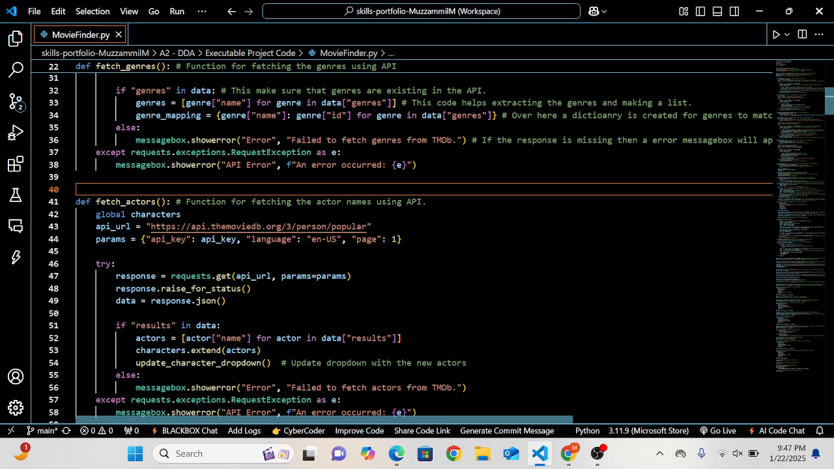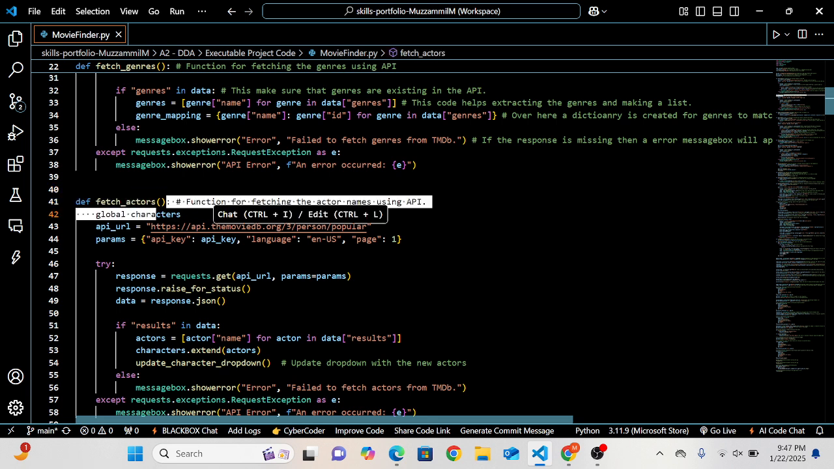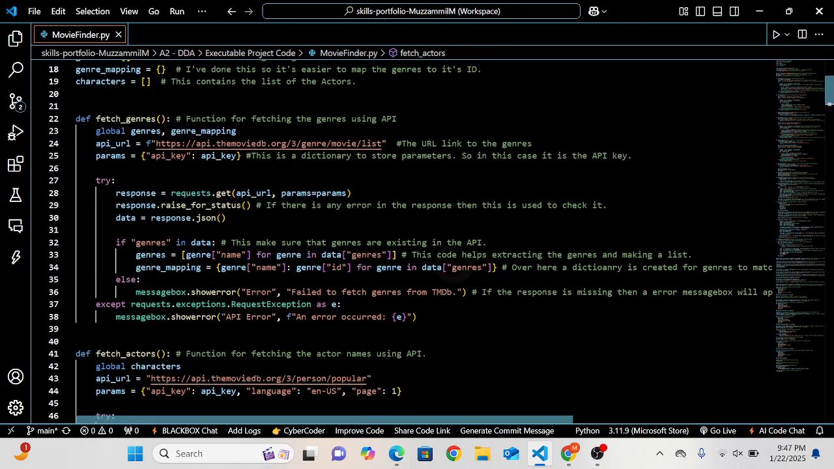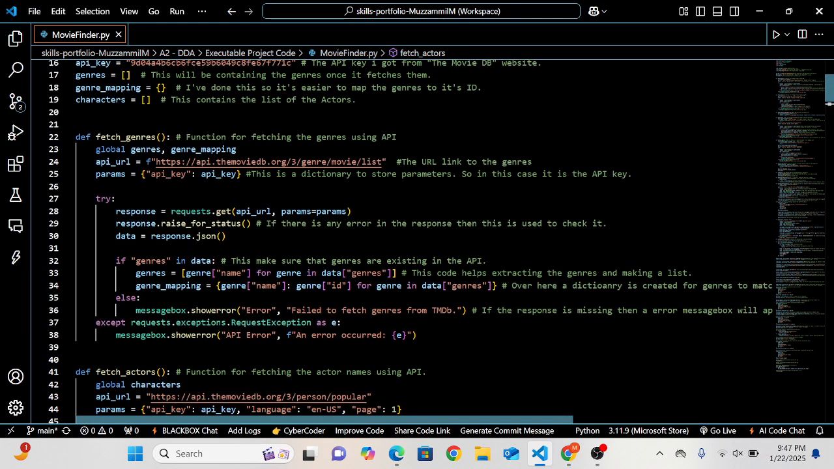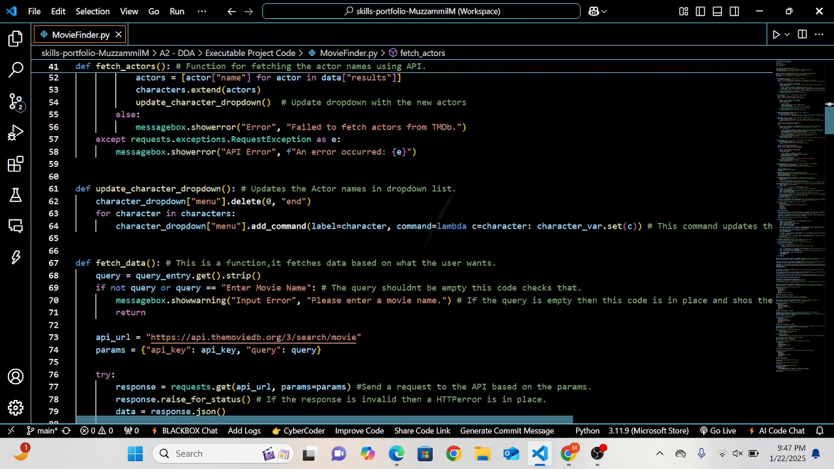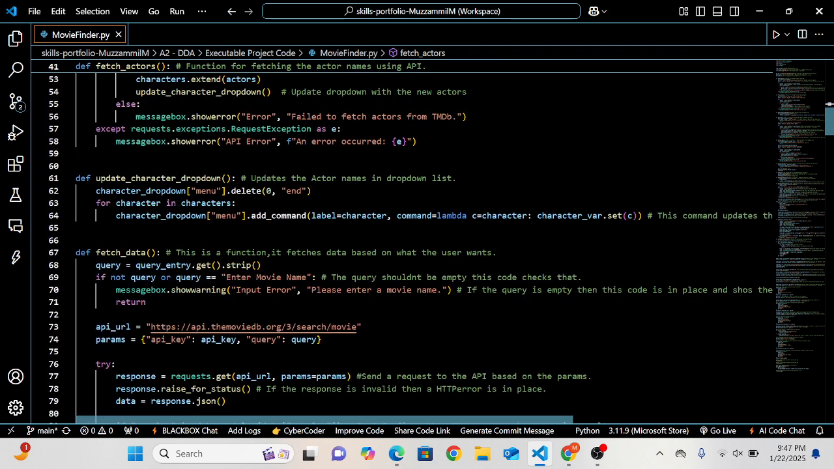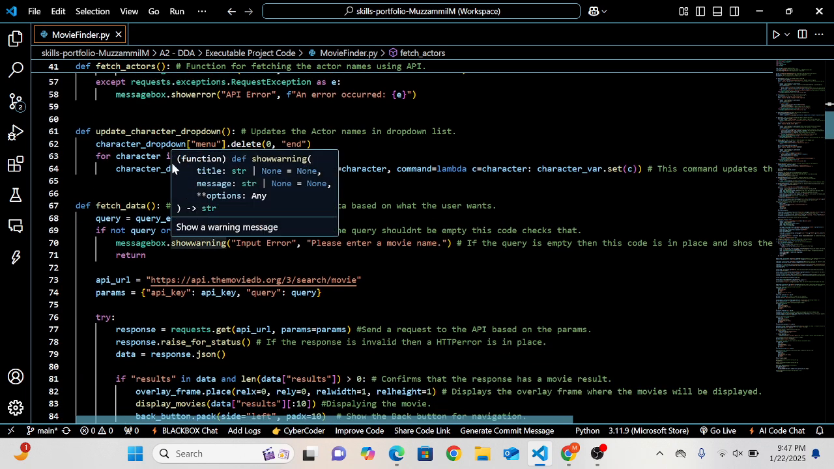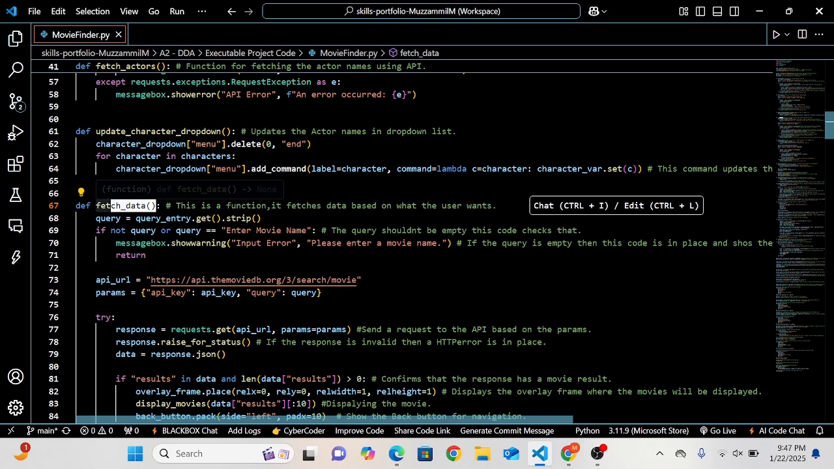In this part of the code, the same process is repeating. The only difference is that the command is taking data for the actors. Everything else is the same as the code provided above. So above this code, it's fetching genres from the website, and over here is just fetching the actor's name from the website.